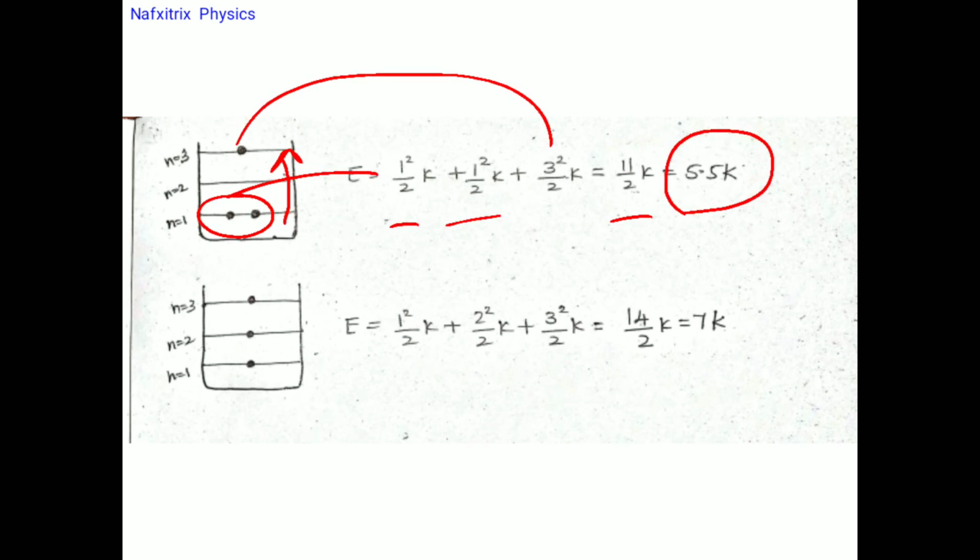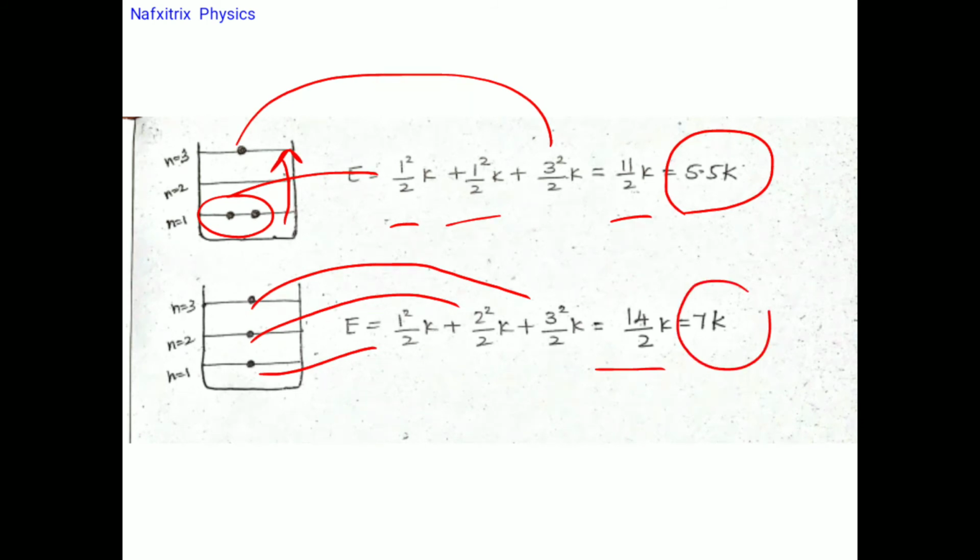And next, we can consider this case also: the first boson being in n equals 1, the second boson being in n equals 2, the third boson being in n equals 3. We are examining all these possibilities, then finally we will find out which is the first, which is the second, like that. For the first boson in n equals 1, 1 square by 2; this is 2 square by 2k, and this is 3 square by 2k. So 9 plus 4 plus 1, that is 14 by 2k, that is nothing but 7k. So these are all the possibilities.